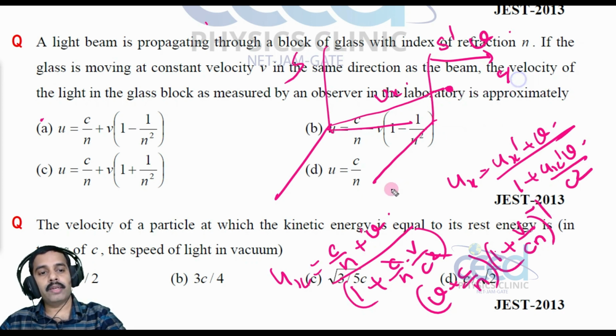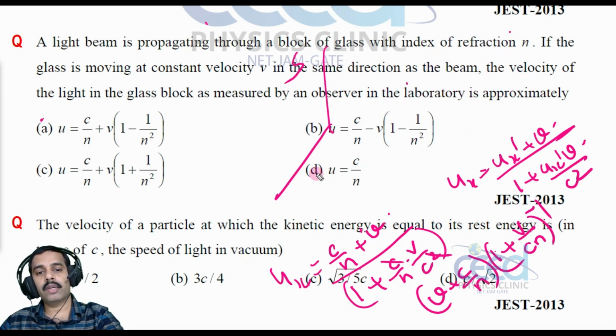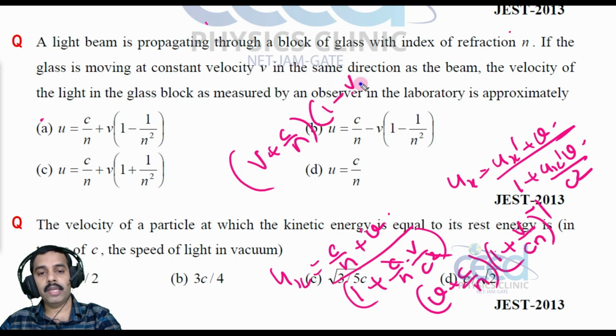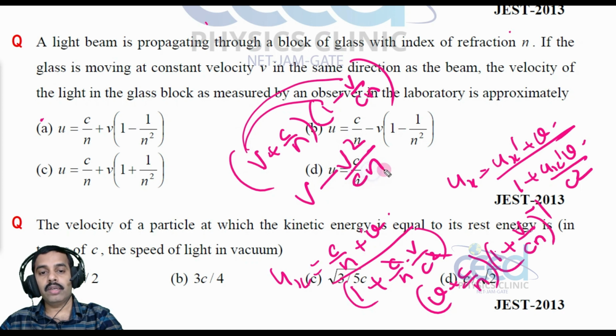Now let me expand this using the binomial theorem, because this v by cn is very small, since c is in the denominator. So v plus c by n into 1 minus v by cn. Multiplying out, v into 1 is v, v into this is v square by cn, and c by n into 1, and c by n into v by cn, where the c's cancel, giving minus v by n square.